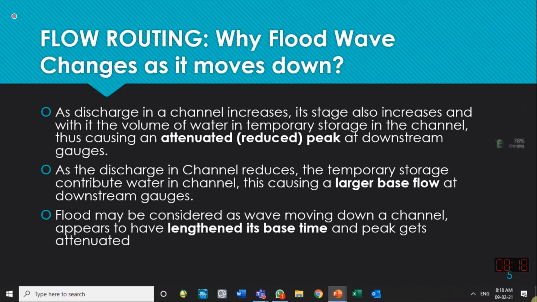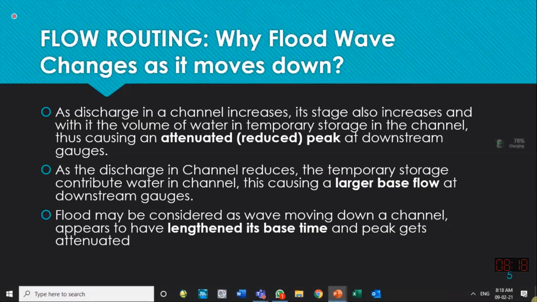The peak does not reach the downstream location at the same time. We should not expect that if the peak occurs at 8 a.m. today at Shadra, it will occur at 8 a.m. at Baloki, 80 kilometers downstream. It will occur after a few hours.